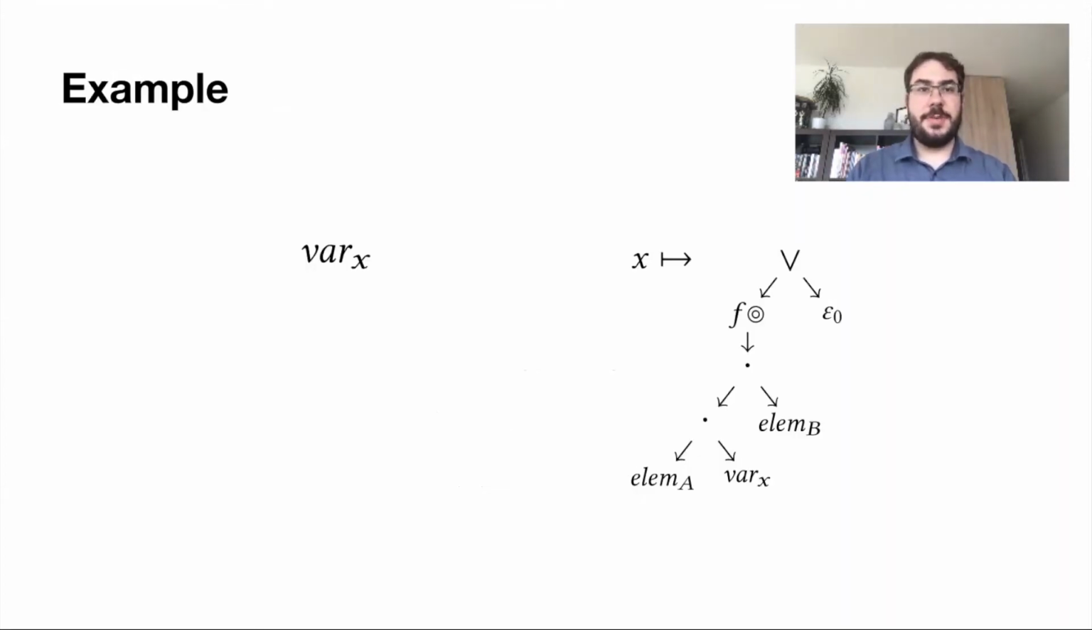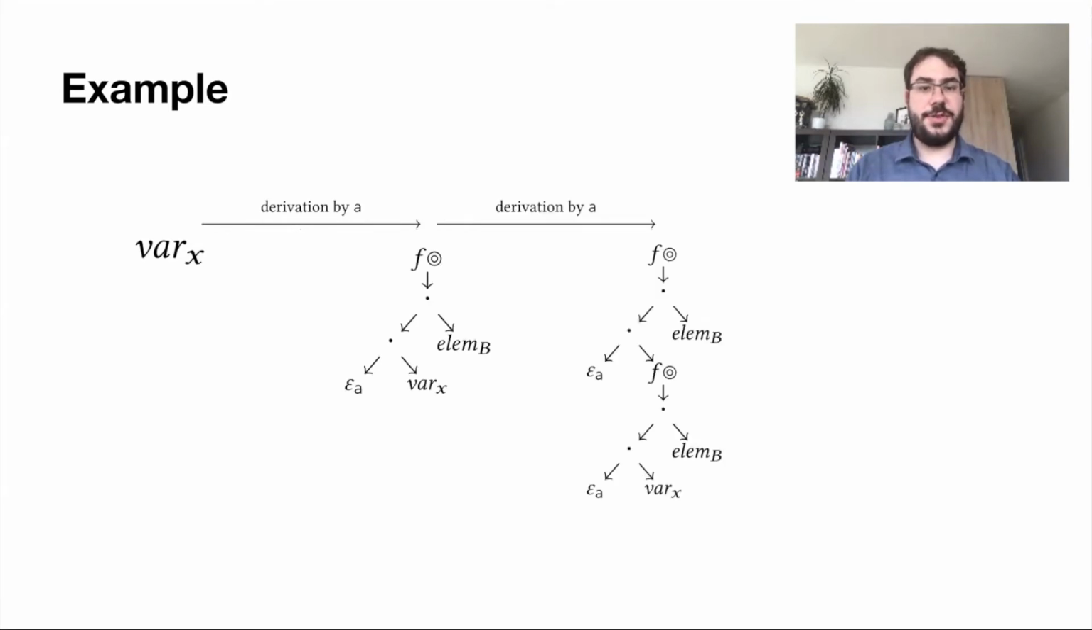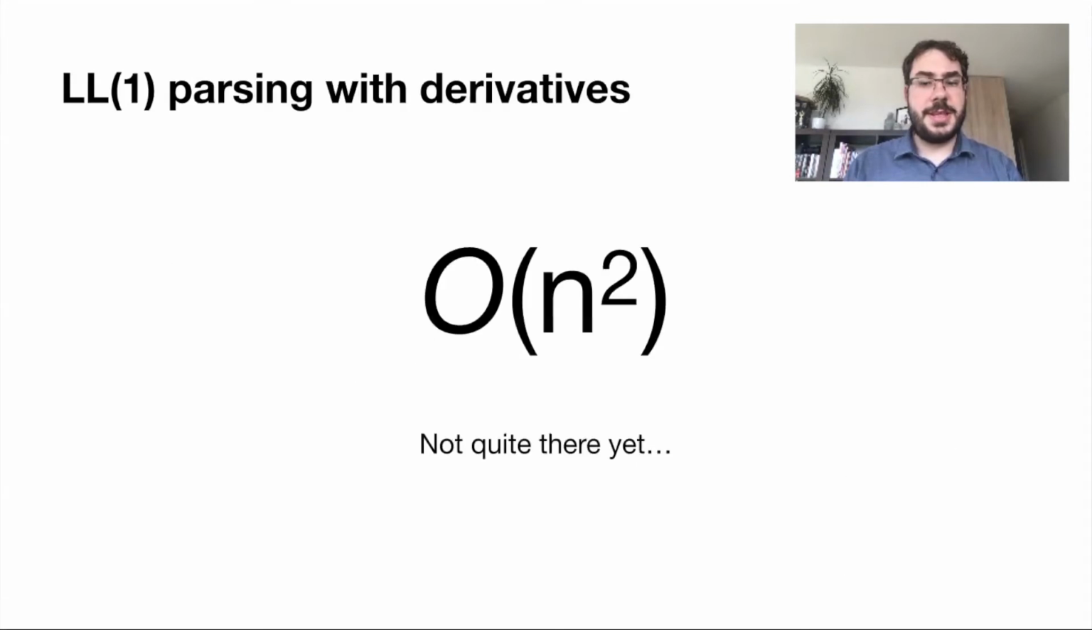Let's go back to our example syntax and observe a few derivations. Let's start with our initial syntax var x. When we derive it by a, we get the following tree. When that tree is later derived by a, we obtain that larger tree. If we were to derive it by a again, we would obtain that last tree. If we were to do a careful analysis of the algorithm, we would see that it has worst-case quadratic complexity.